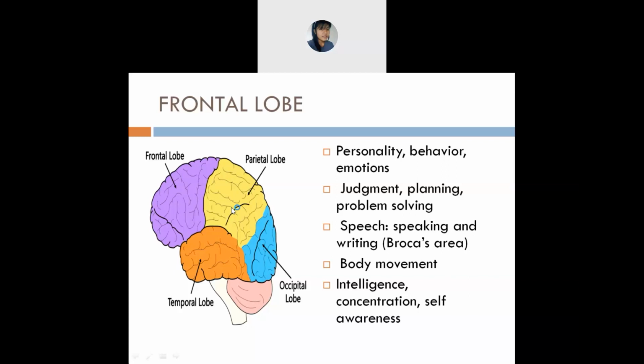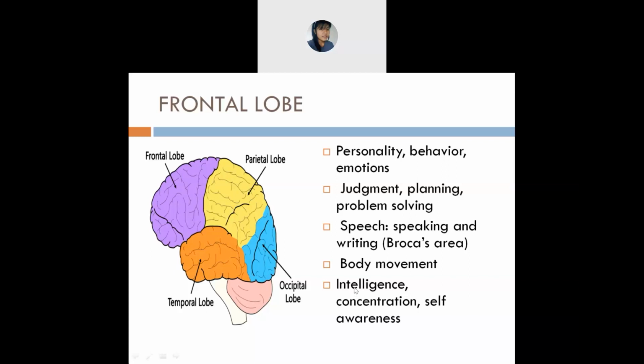So how are you safeguarding yourself to not get COVID-19? You are wearing a mask, applying sanitizer, avoiding public places, keeping distance from each other. In that way you are aware of something. That's why the frontal lobe helps you in doing that.